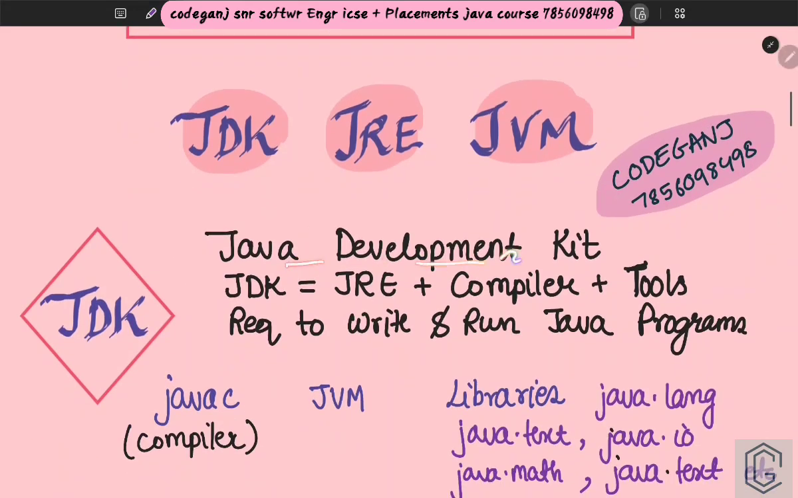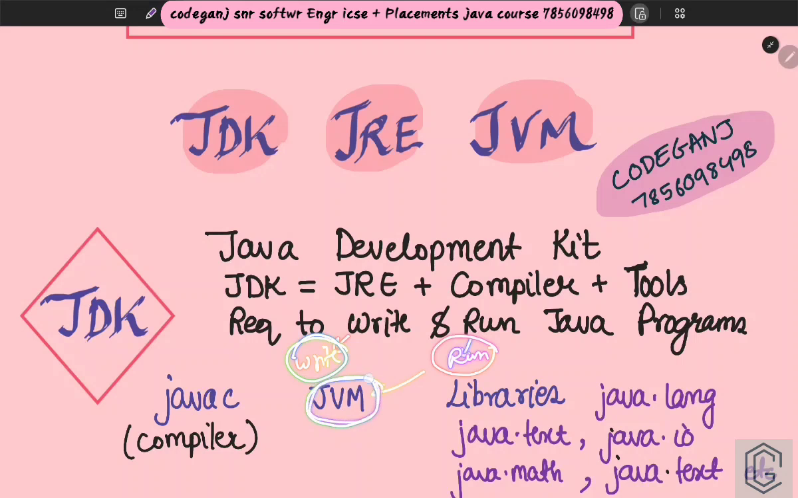JDK means Java Development Kit. The word itself says Java Development Kit, which means without this you cannot write and run Java programs. JDK is used to write and run Java programs. And if it is used to run, then obviously inside the JDK, the JVM will be present.